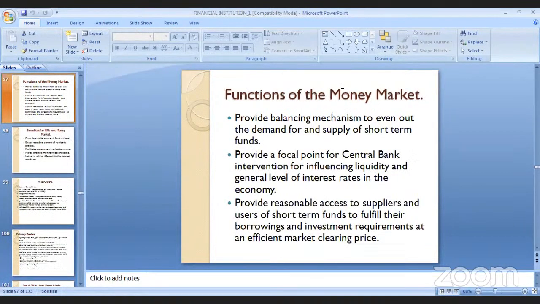Now we come to the various functions of money market. The first function is that it will provide the balancing mechanism to even out the demand for and the supply of short-term funds.